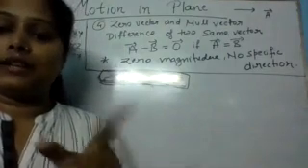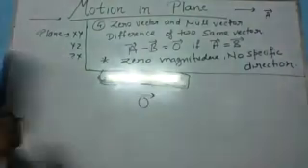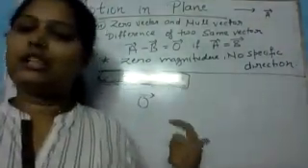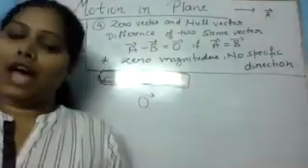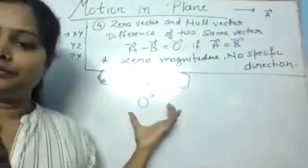We know that acceleration is a vector quantity, so in that case we will represent it like this. So in physics, there are many conditions when we have to represent by 0 vector.